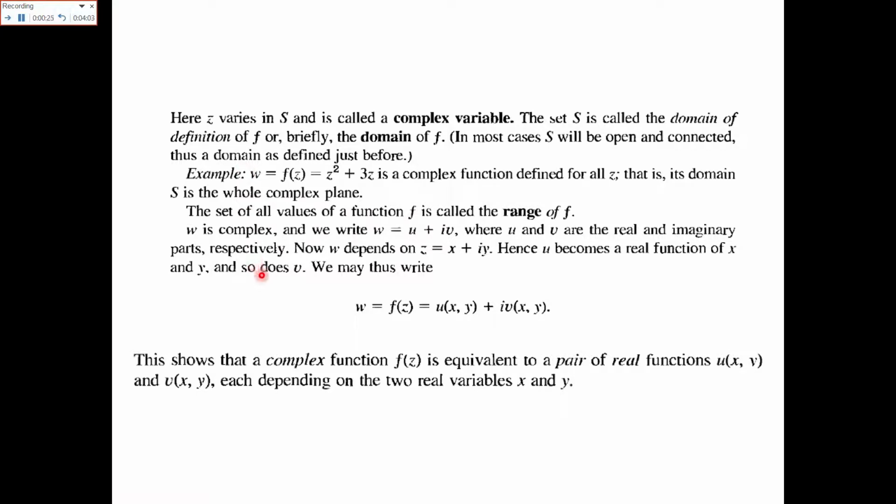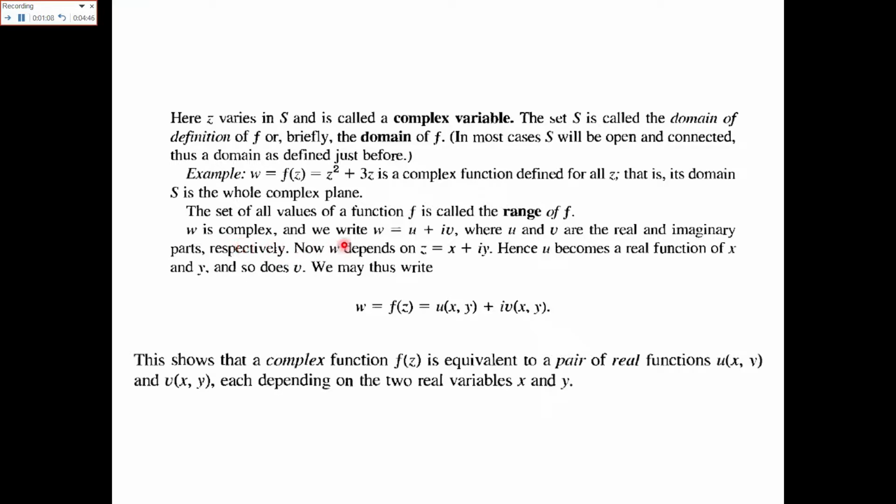Now, here is an example. The function w is equal to f of z, that is equal to z square plus 3z. It is a complex function defined for all z, so its domain S is the whole complex plane. Now the two main things in functions are the domain and the range. The domain is given in the question, and what is range? Range is the set of all the values of the function f. Here the values that we get are the range of our function.